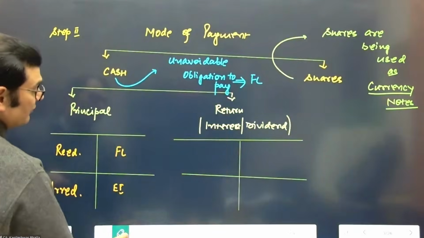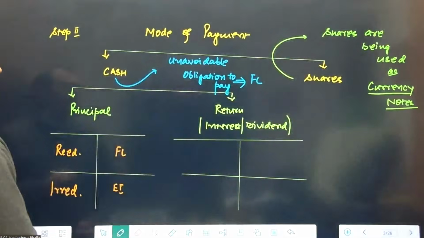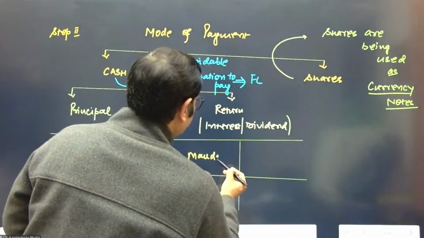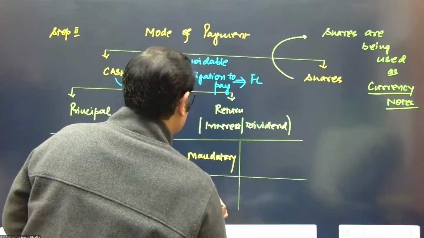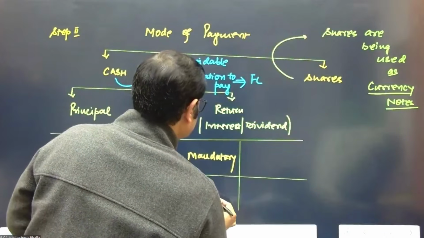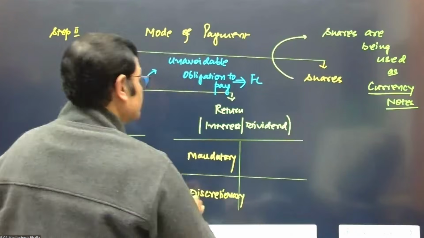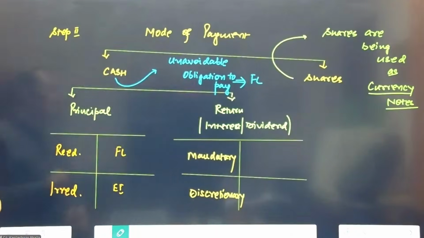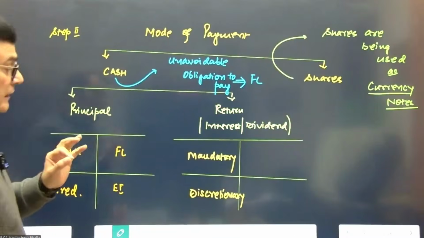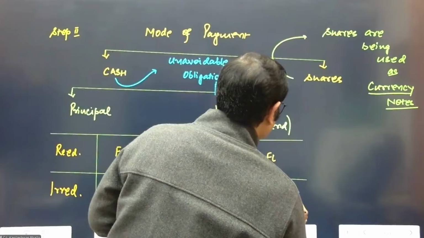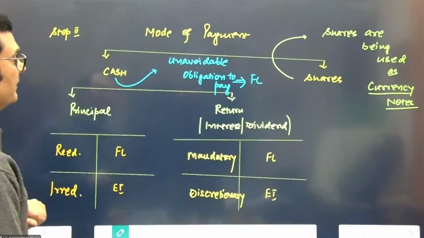Coming further to the next input, when you see the return, you will see that it is either mandatory in nature, or it is discretionary in nature. So either the interest or the dividends are mandatory, or discretionary. If it is mandatory, it's a financial liability, and if it is discretionary, it becomes an equity instrument.